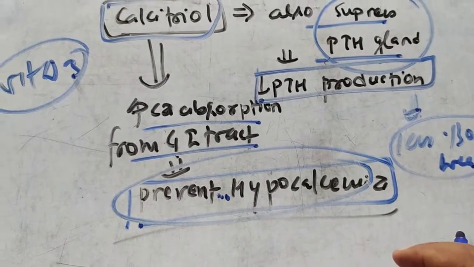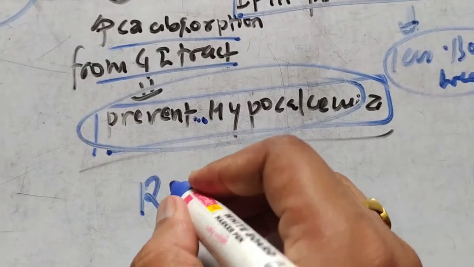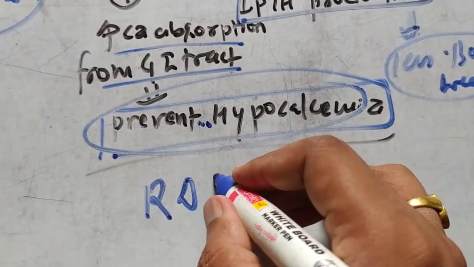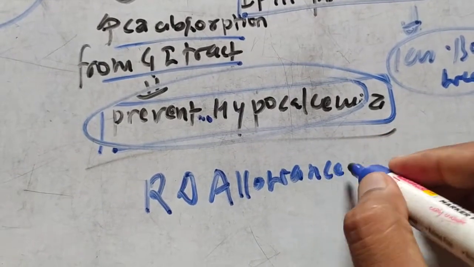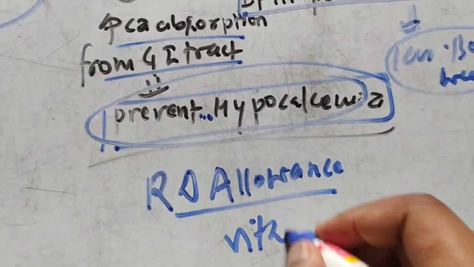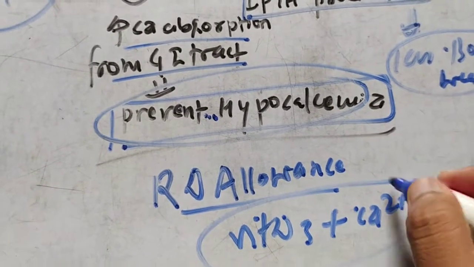So that's why, not in a very large dose but in the recommended daily allowance, you should give vitamin D3 plus calcium. Never give calcium alone.